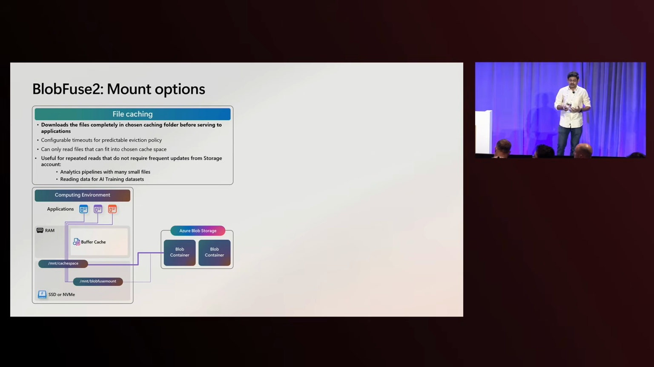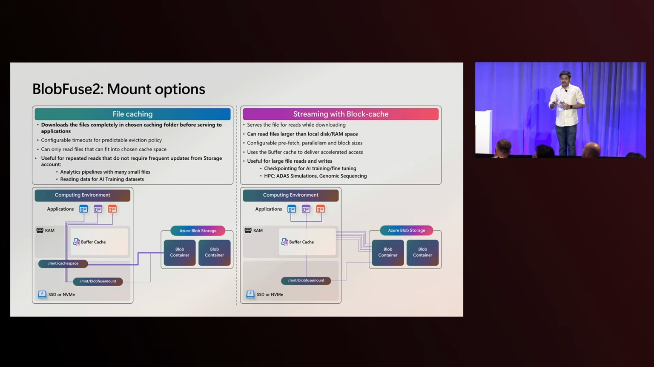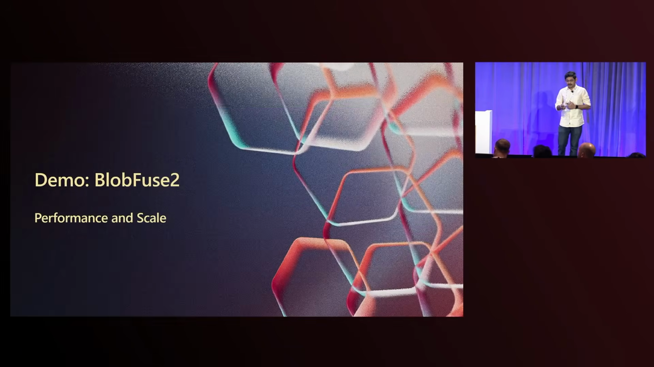The second one is the streaming mode, which uses what we call block caching technology, where you can stream the data directly from the storage account. And we use chunking and prefetching mechanisms to read the data as fast as possible. This is extremely useful for data that may not fit in your system, or you want to read really large sets of data sequentially. And this is the go-to mode, especially when you don't have enough space on your memory.